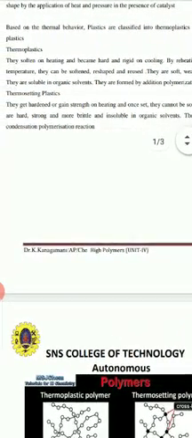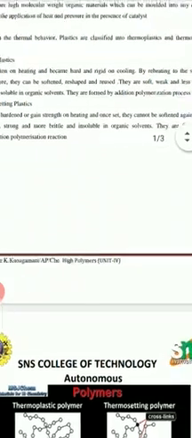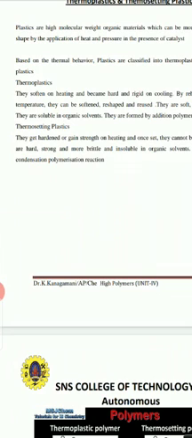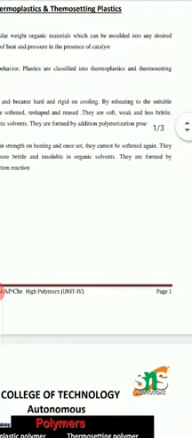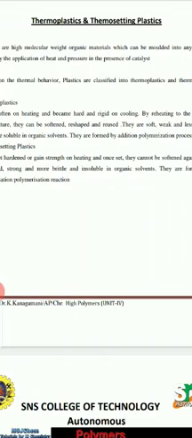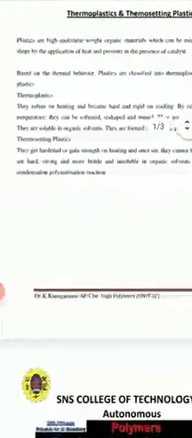Next, coming to thermosetting plastics. Thermosetting plastics become permanently hardened on heating, and once they become set or hardened, they cannot be softened again. Once you heat thermosetting polymers, they become hard, and on heating again, they cannot be softened. Once the process is performed, they become hard and cannot be reshaped again.